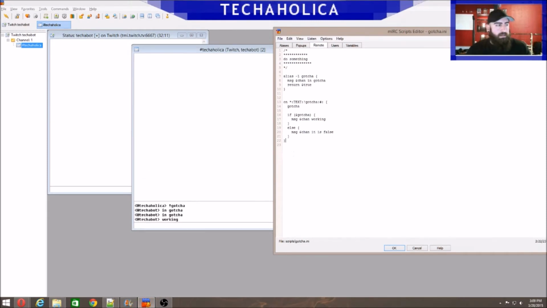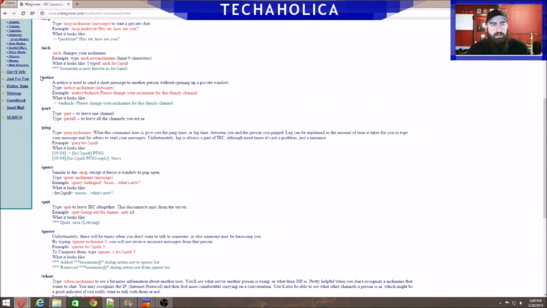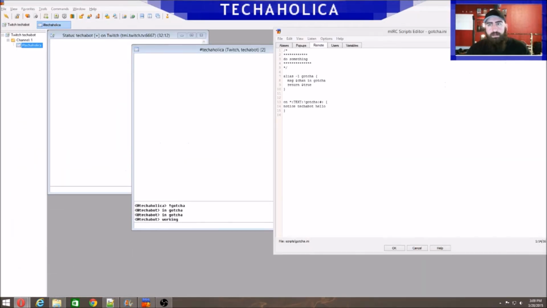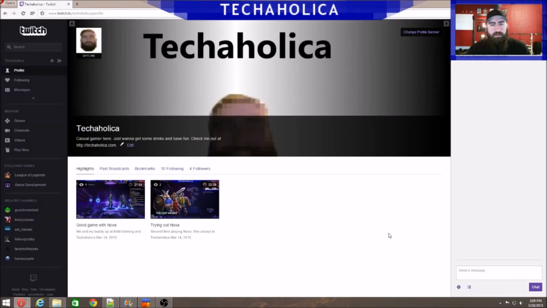You can do it just fine in this IRC window, and I'll show you an example right now. So if you look over here at an IRC scripting guide, you see that there's a notice command, right? Basically it sends a short message to somebody in a private window. So if I did this, technically it should send a message to Tekabot saying hello. Actually, let's change that to Tekaholica because that's who I'm logged in as. So it does that, right? That's an IRC command, as we just saw. Now we're going to see what happens when I type in my command.